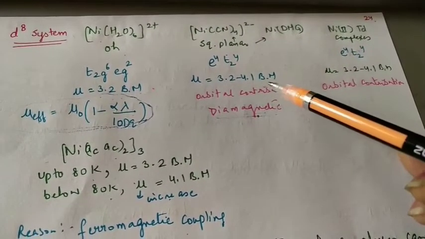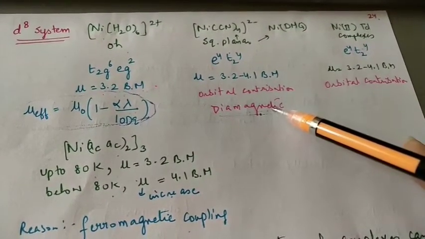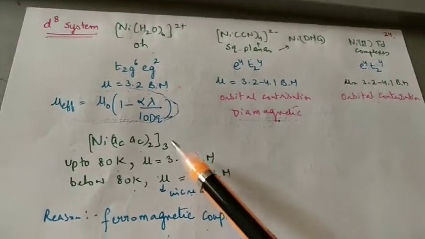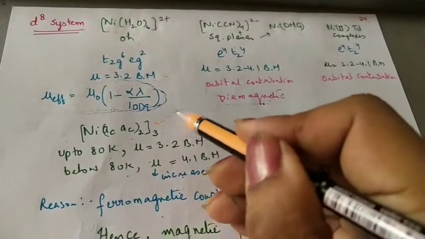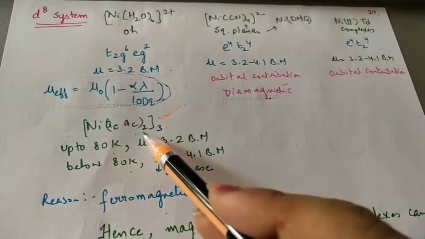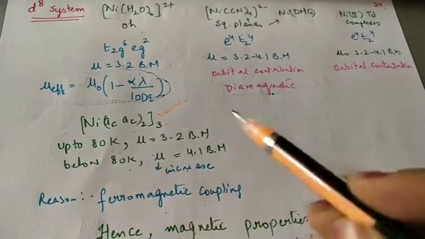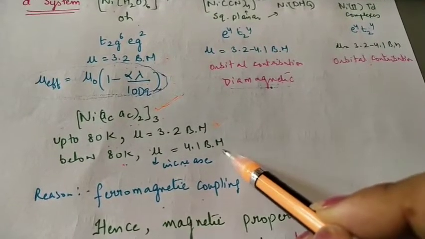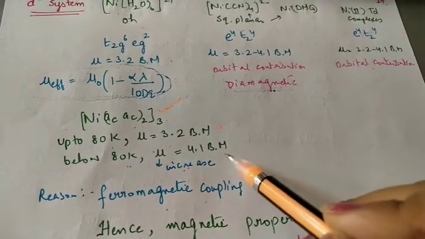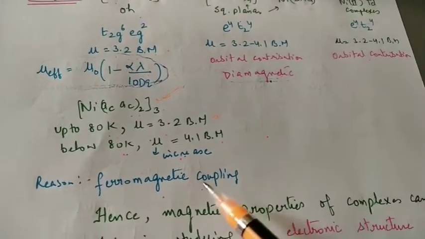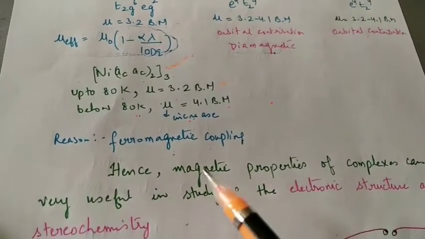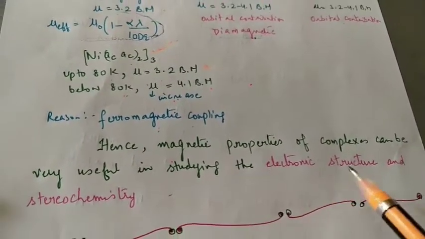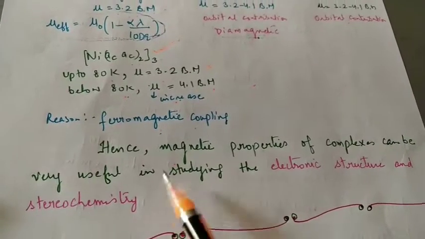Square planar complexes have orbital contribution and mostly they are diamagnetic. Tetrahedral complexes also show orbital contribution. Now this is an interesting complex, because when it was studied, it was found that up to 80 Kelvin the magnetic moment is 3.2, but when the temperature is below 80 Kelvin, the magnetic moment increases from 3.2 to 4.1. How? Because of ferromagnetic coupling. Hence, magnetic properties of the complexes can be very useful in studying the electronic structure and stereochemistry. Thank you.